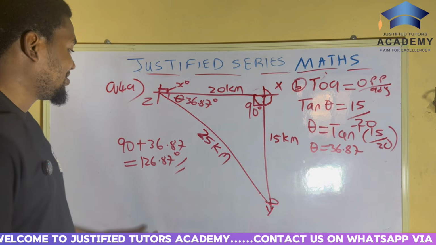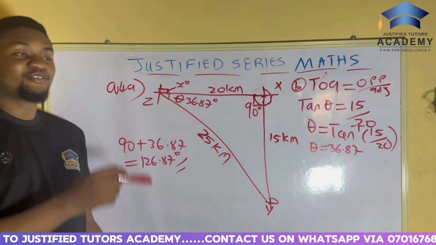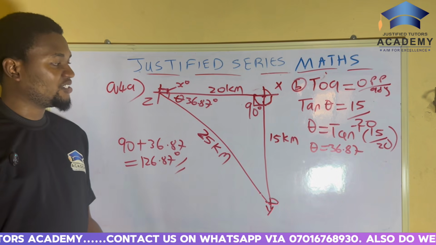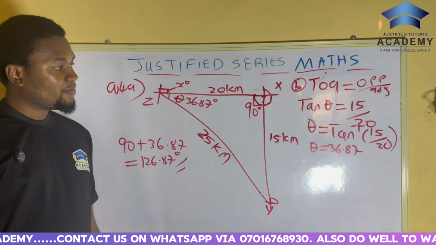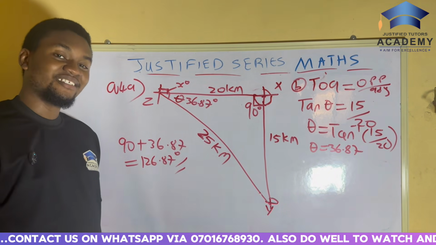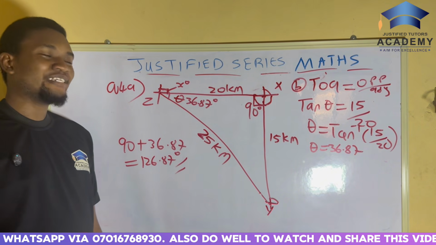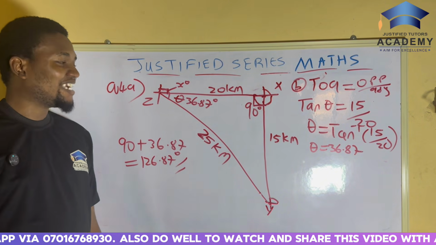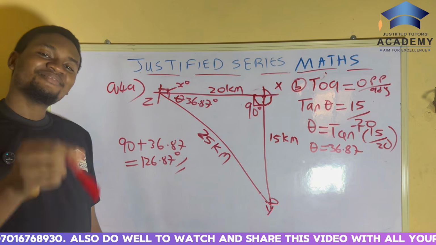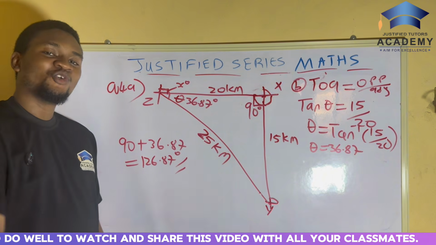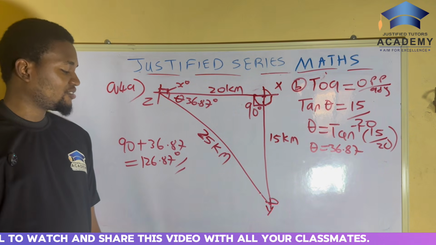Simple as ABC. You can see it. Bearing and distance is one of the simplest topics, but if you don't know the basics, you fail it. You have to know where to put the angles. I remember when I was in SS3, I was always having issues knowing where to put the angles. But my math teacher told me that anywhere you hear from Z, the angles are Z coming from the line joining whatever thing that has to do. So simple as that.